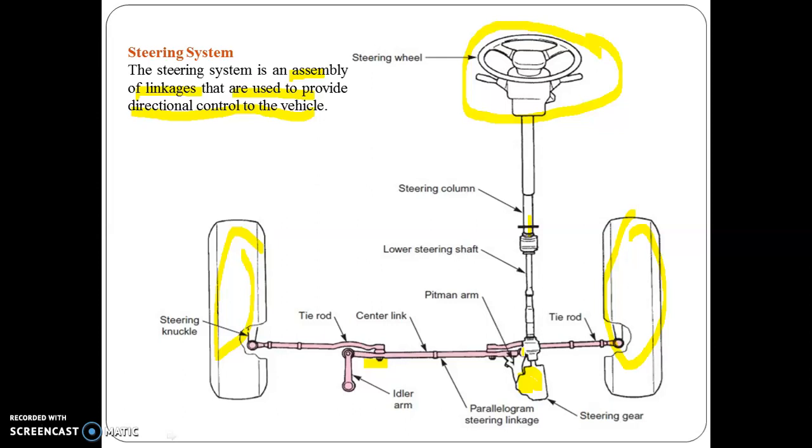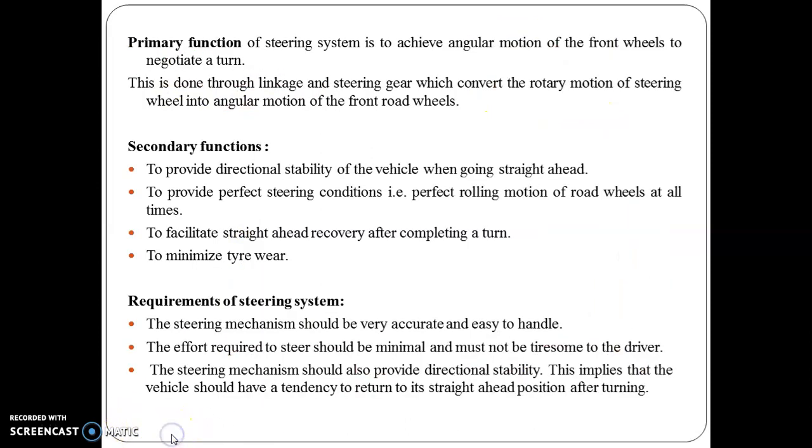The steering system in connection with the suspension system greatly affects the directional stability at higher speeds, particularly for rear wheel driven vehicles. So in the next slide we will discuss the primary and secondary functions of the steering system.